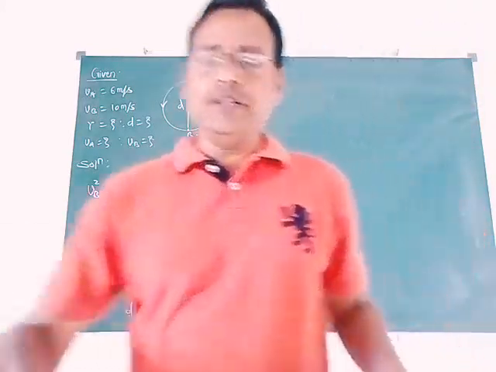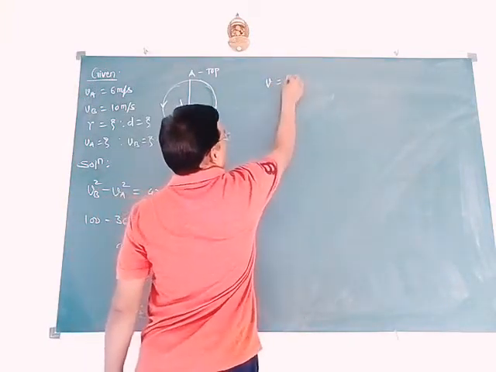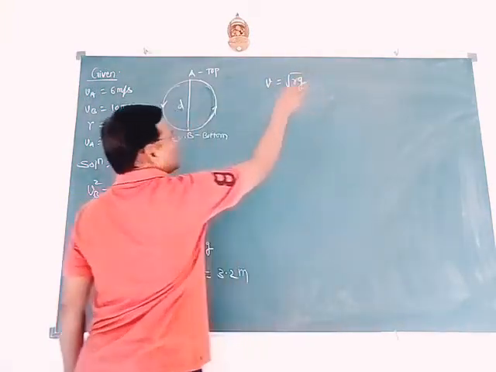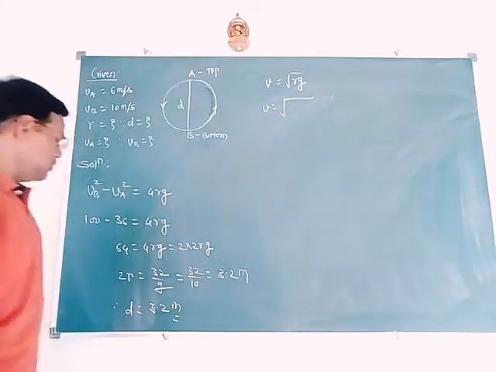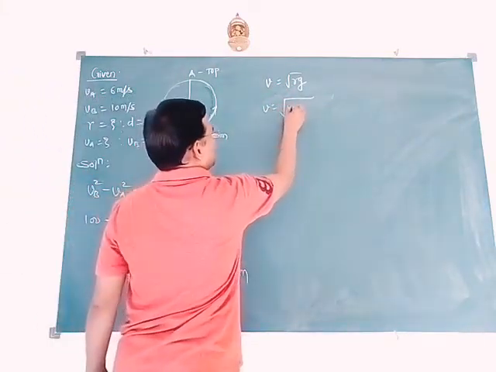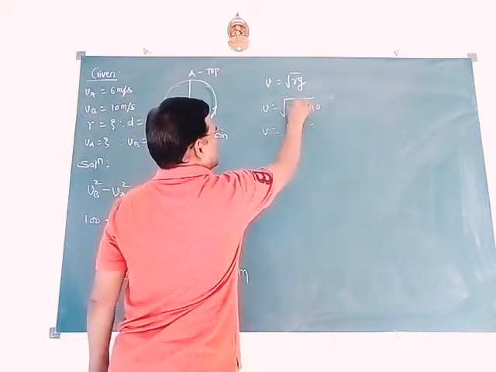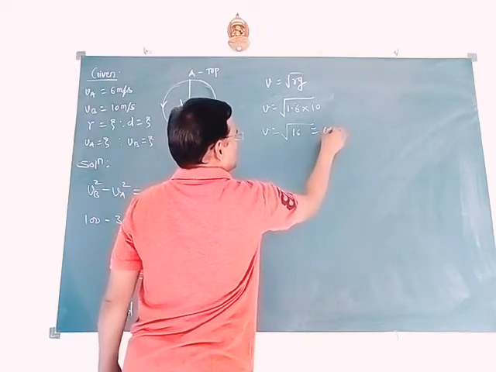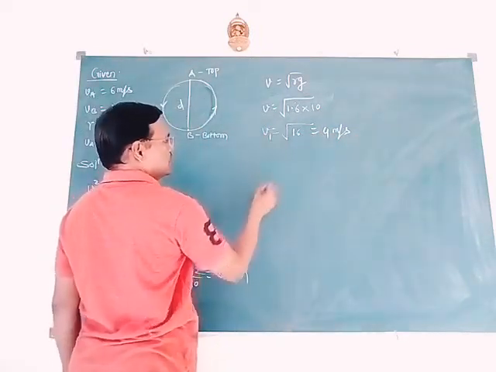Then minimum and maximum value. V minimum is equal to square root of RG. Put the value here. V equal to square root of R is 1.6 into G is 10. So V becomes square root of 16 equal to 4 meter per second. That is V1.